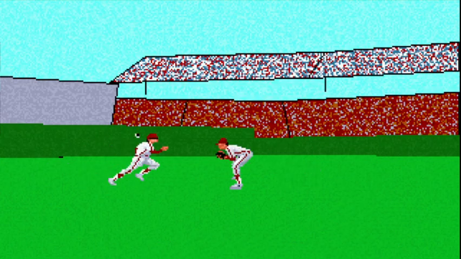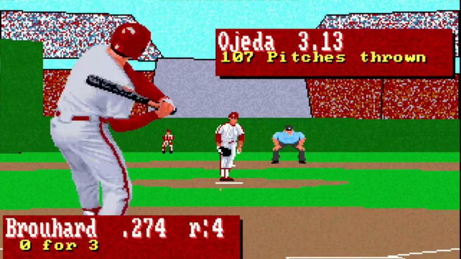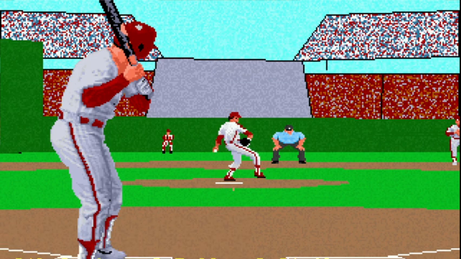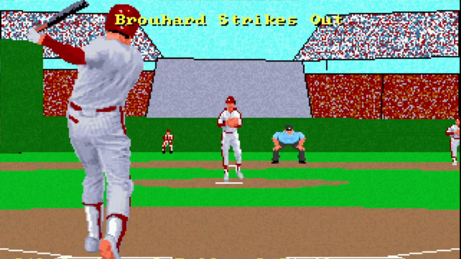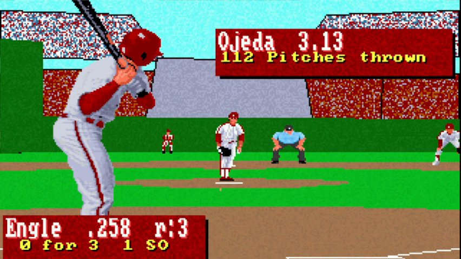Jackson swinging at the 3-1 pitch. And he flies out to right. Brohard. 2-2 pitch. Strike. Strike 3. Swinging.